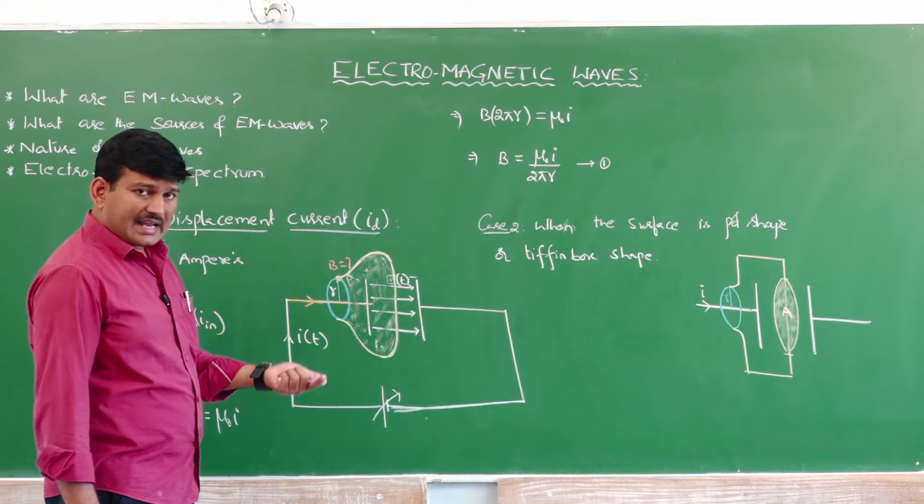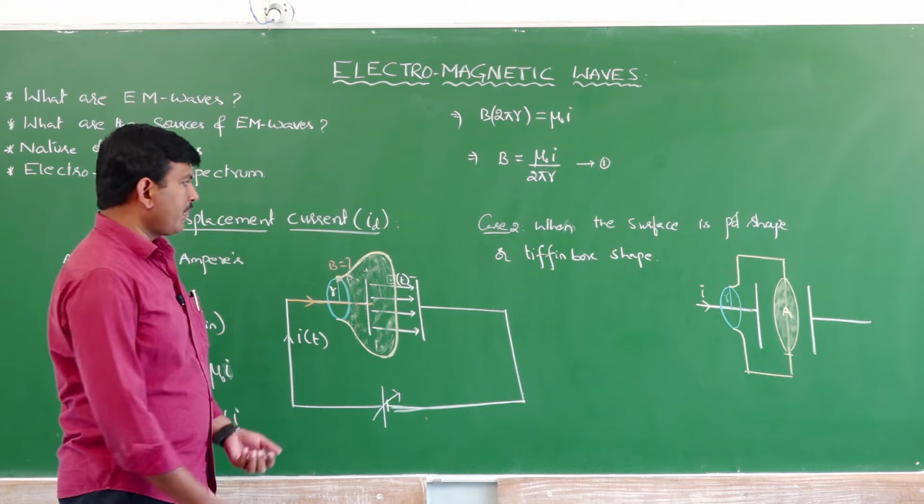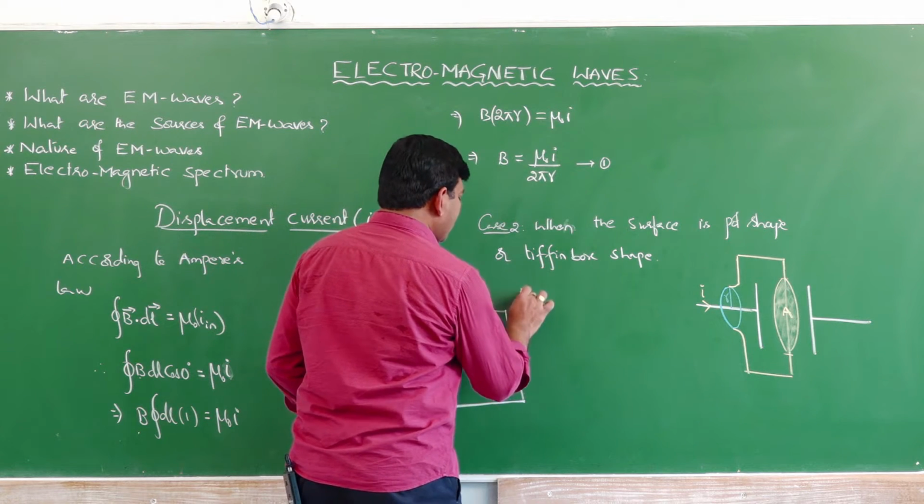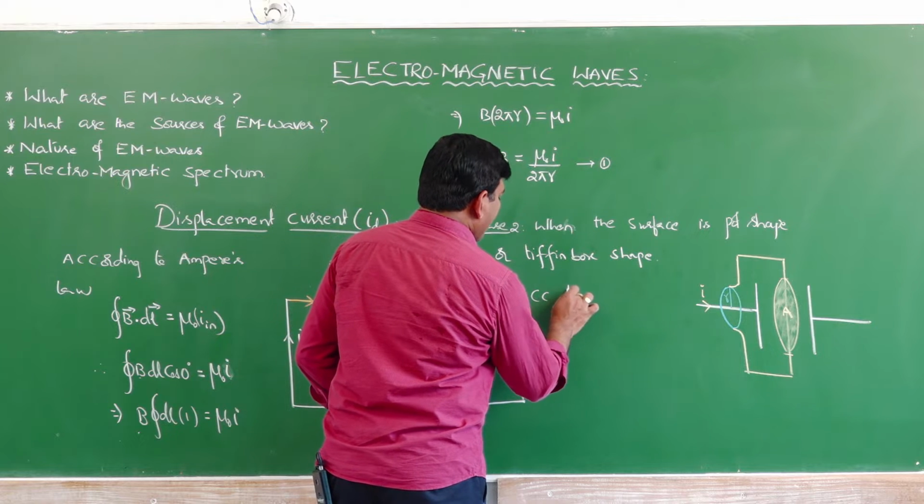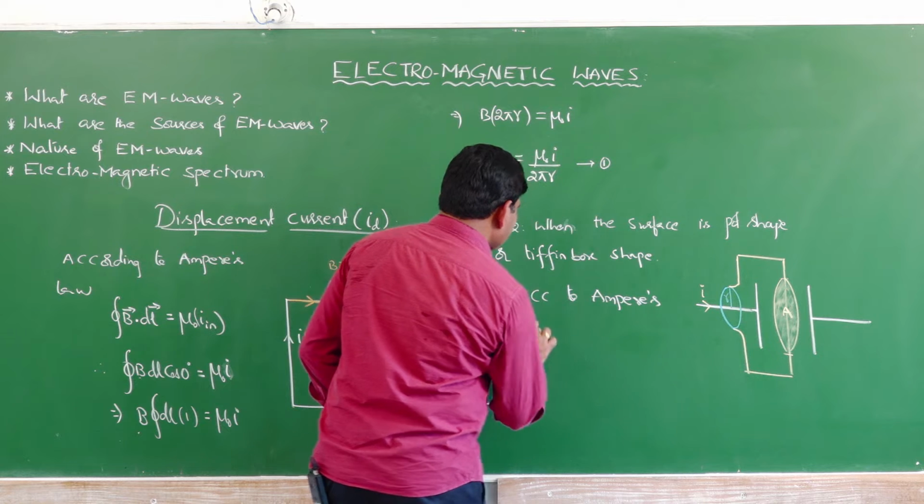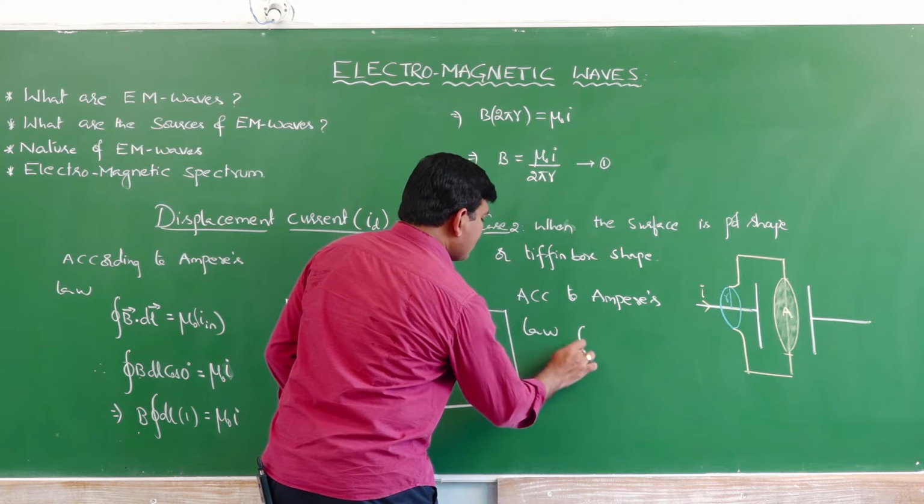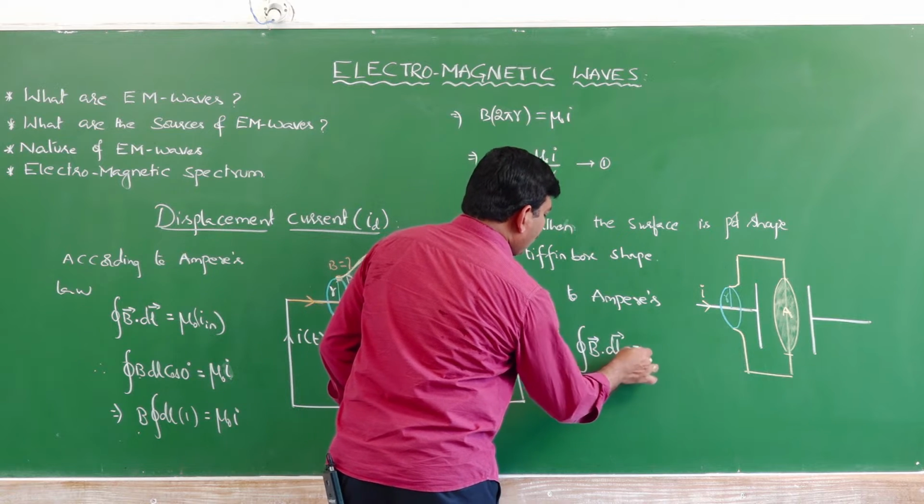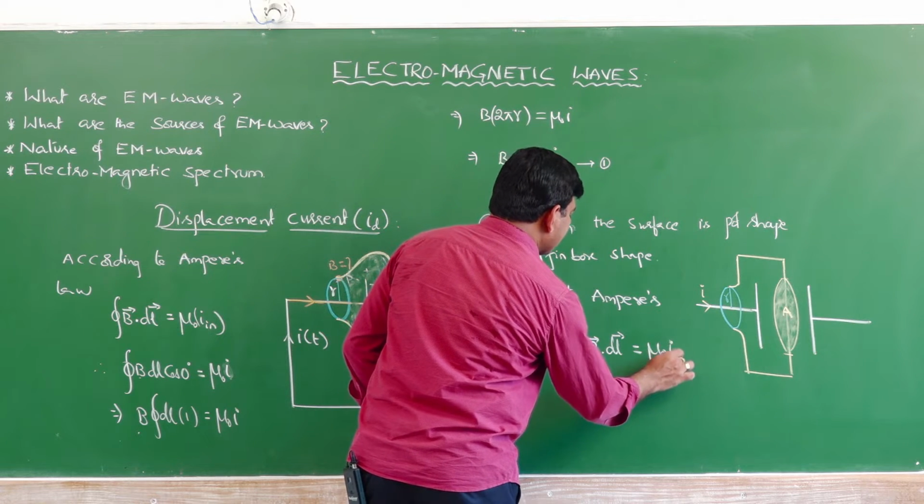What is the current inside? The current inside will be 0. Therefore, if I am using Ampere's law, what am I going to get? According to Ampere's law, the closed line integral of magnetic field is equal to mu naught into current inside.